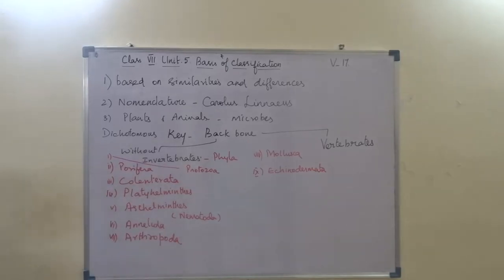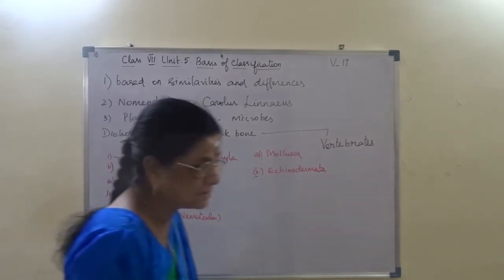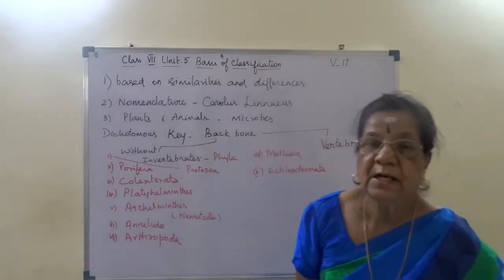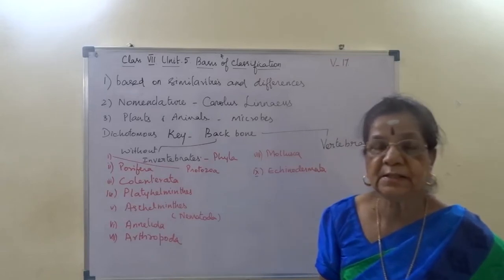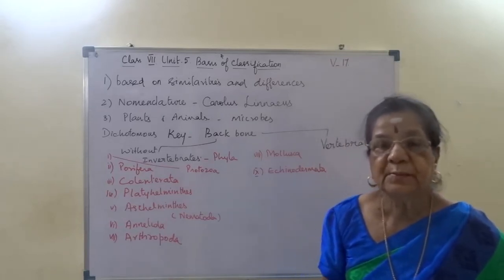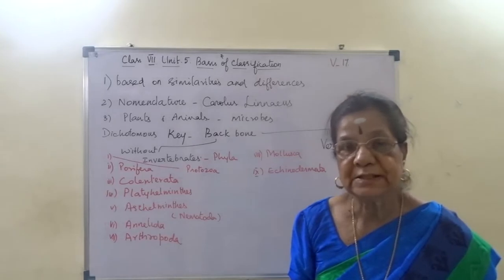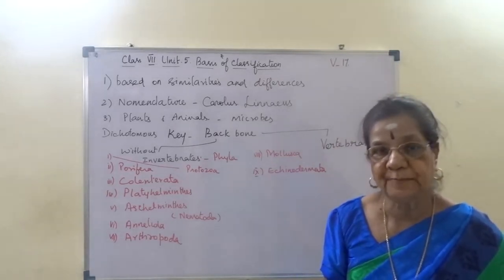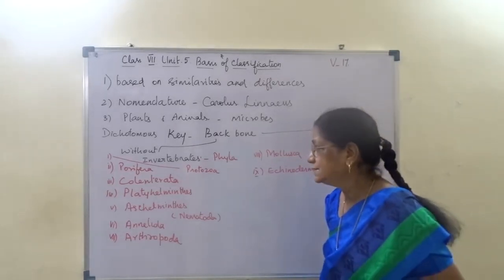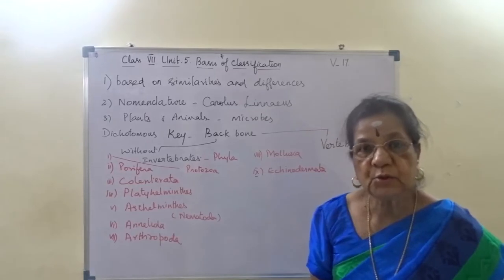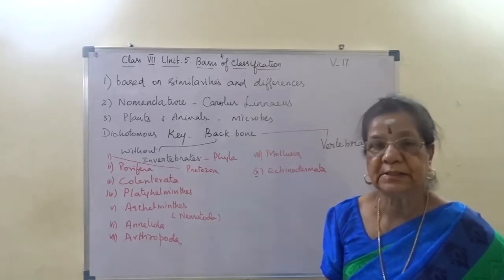Right? Then phylum Coelenterata, they are multicellular organisms. They are diploblastic. Diploblastic means presence of 2 germ layers, outer ectoderm and inner endoderm. Middle mesoderm is absent. Instead, they have non-cellular mesoglea. And this phylum Coelenterata shows radial symmetry.